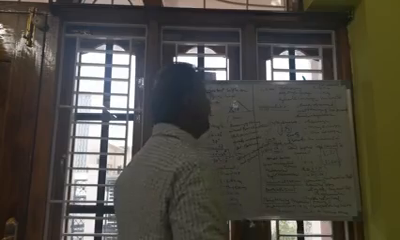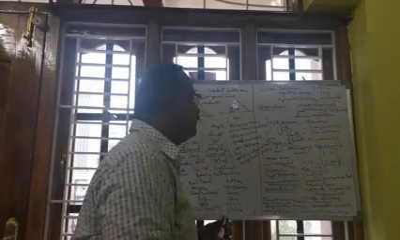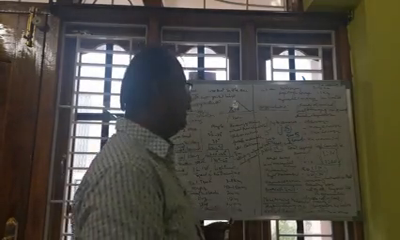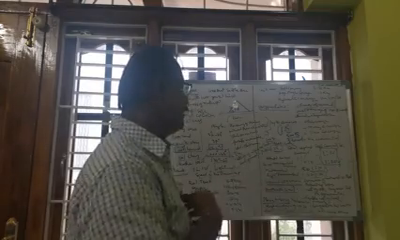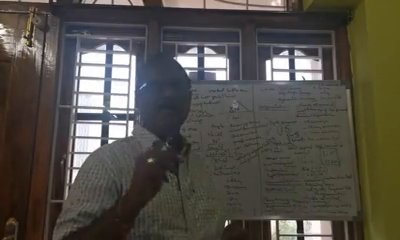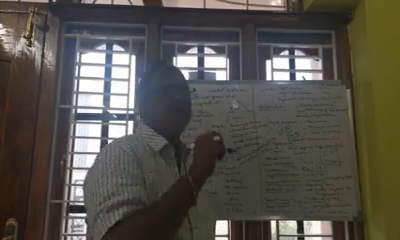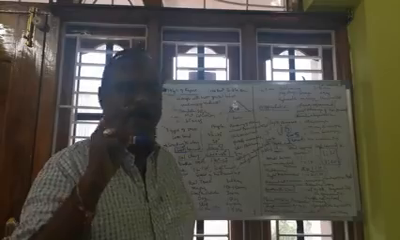One more thing: the break-even stripping ratios. For highly mechanized mines, 1:20 is called the break-even stripping ratio. Beyond this one, it is uneconomical. Suppose 1:21 for highly mechanized mines, that is uneconomical. So 1:20 is called the break-even stripping ratio for a highly mechanized mine.